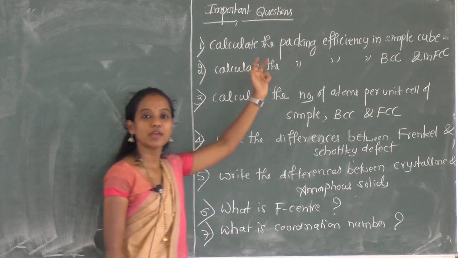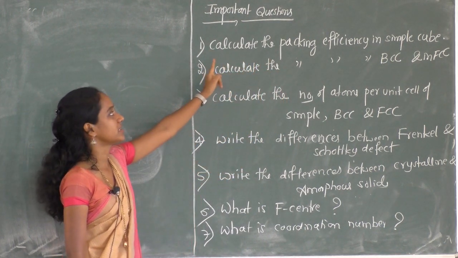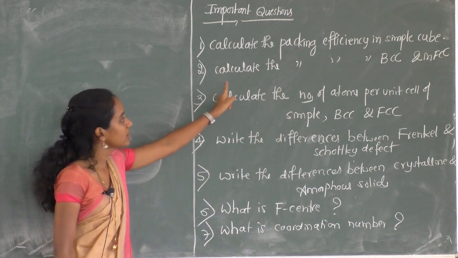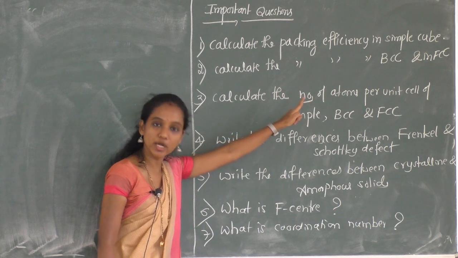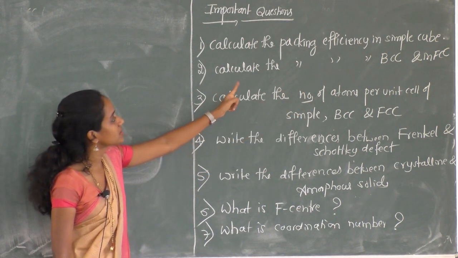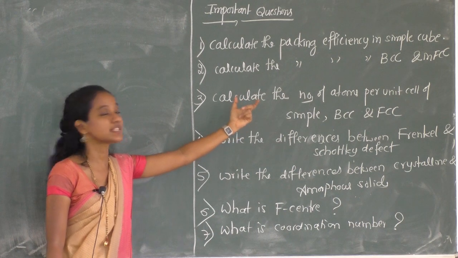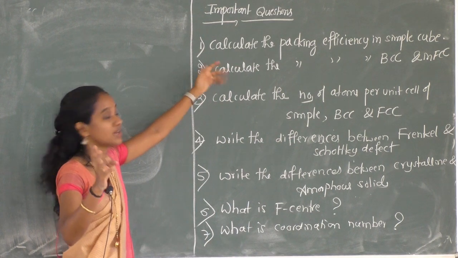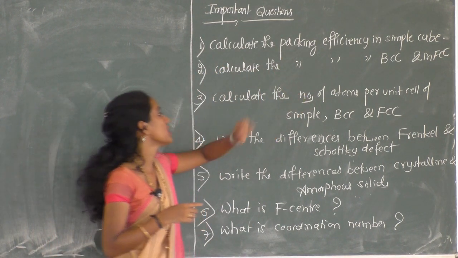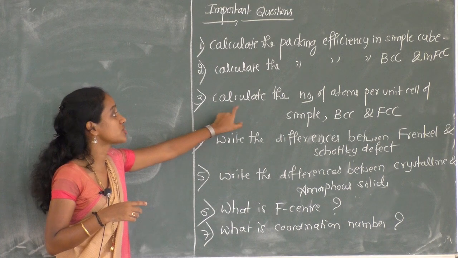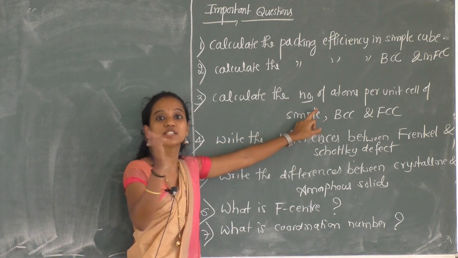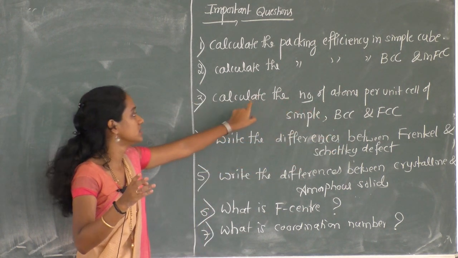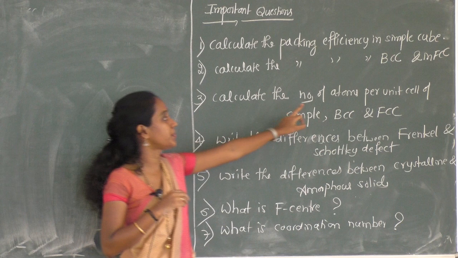Here is a list of important questions in this chapter: calculating the packing efficiency in a simple cube, calculating the packing efficiency in BCC, the body centered cubic unit cell, and calculating the packing efficiency in FCC, the F centered. Out of these 3 questions you will get 1 question in the final exam for 3 marks. Very very important question. Next is the calculation of the number of atoms per unit cell of simple, BCC and FCC, which you have to study.